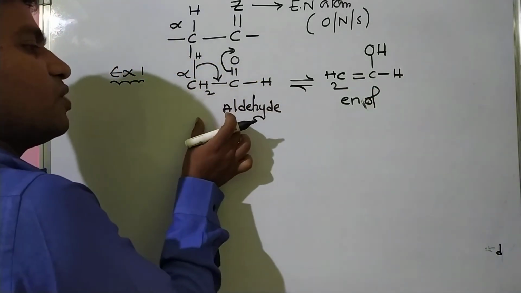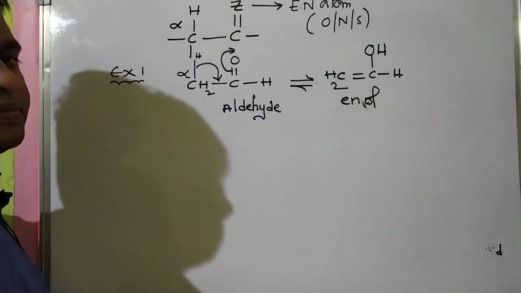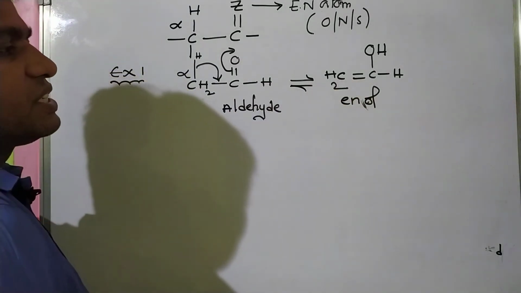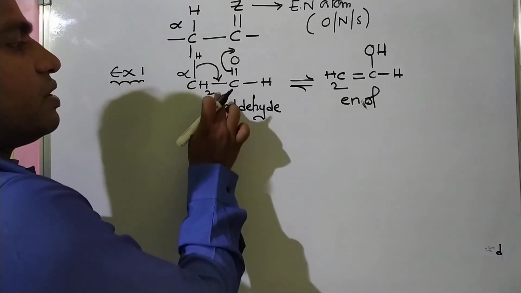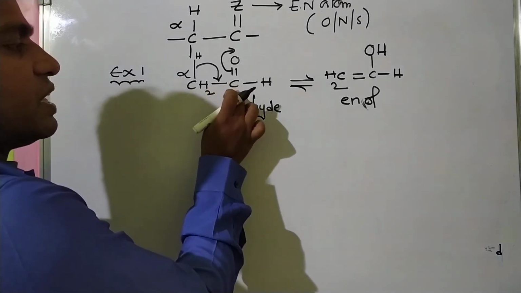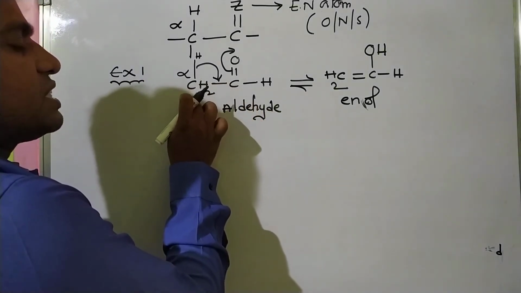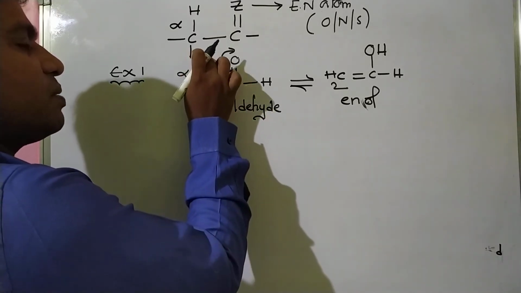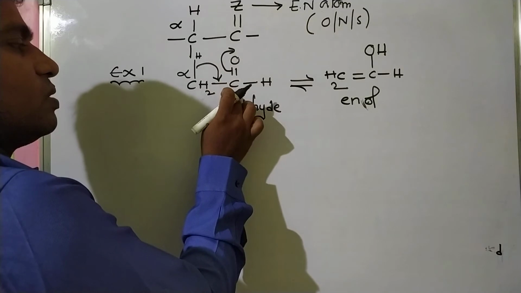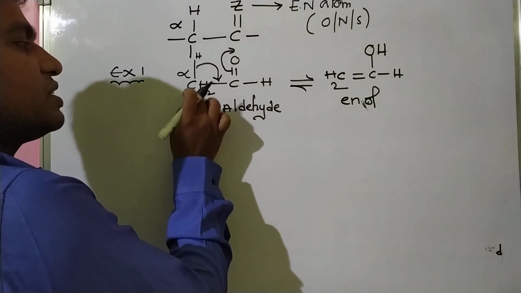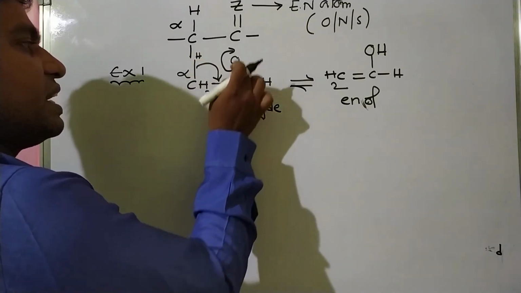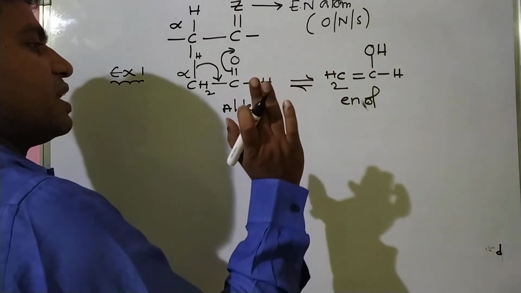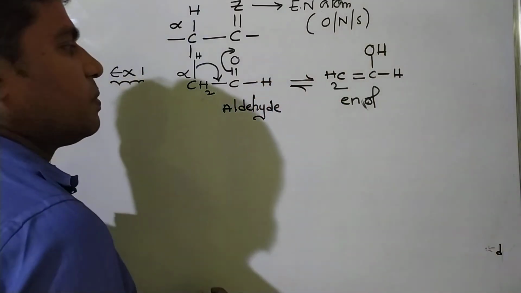So this is the keto form, and this is the enol form. I think everybody understands. It is the simplest form of rearrangement of a hydrogen atom within the molecule: the oscillation of this acidic hydrogen between 3 atoms results in an enol.